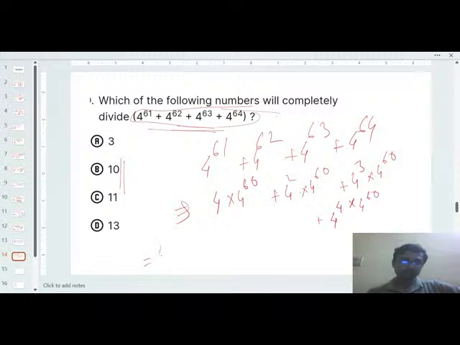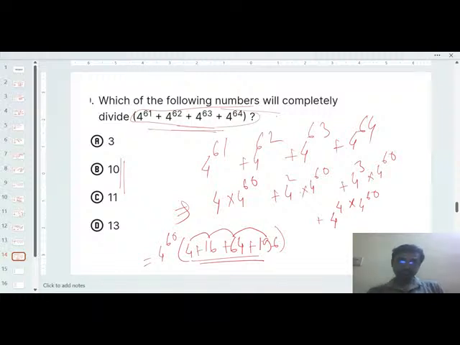So here you can take the common 4 to the power 60 plus 4 plus 16 plus how much? 64 plus how much? That is 196. Okay, so this is the only thing you have to calculate. So what will be the total of this? 4 plus 16 is 20, 20 plus 64 is 84, 84 plus 196.